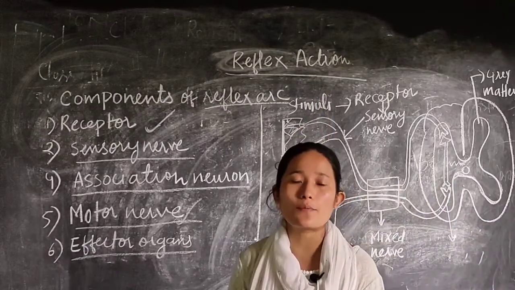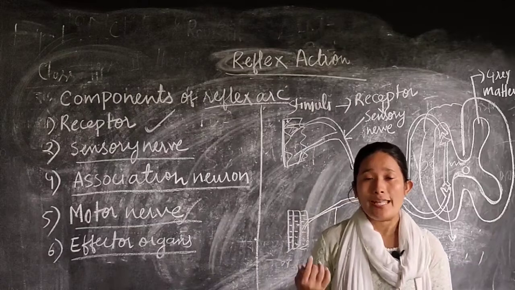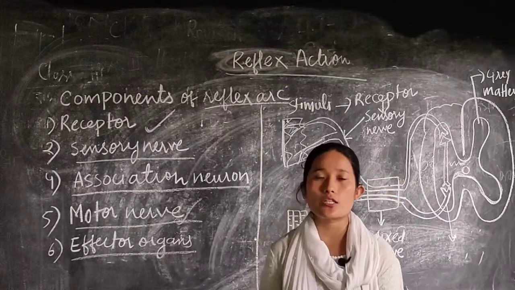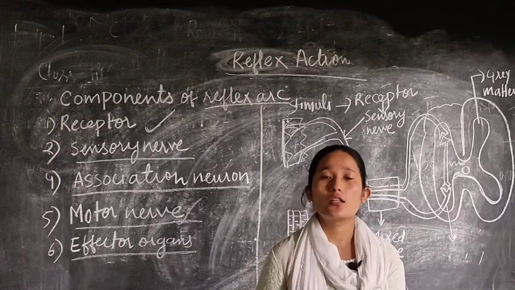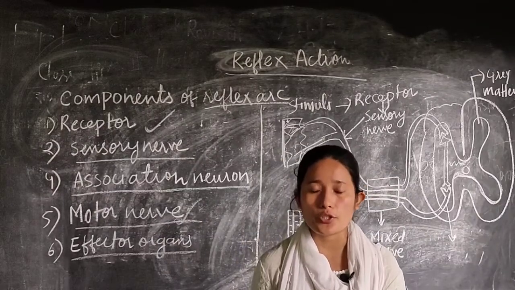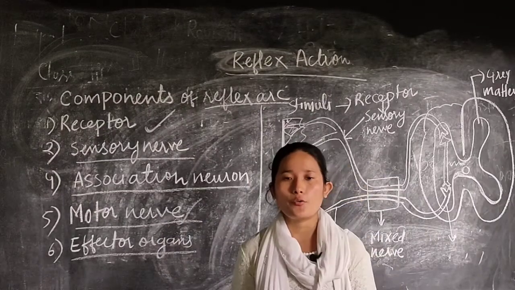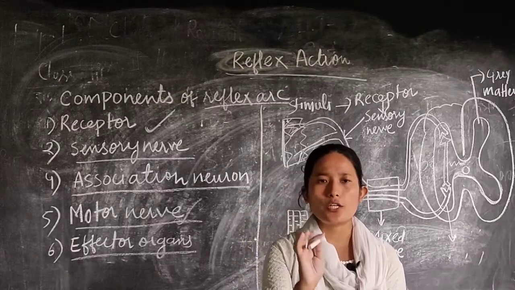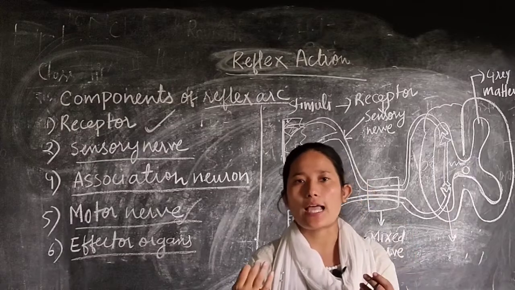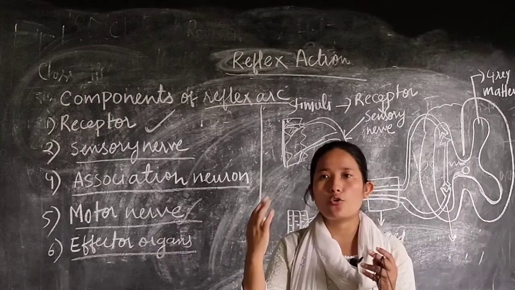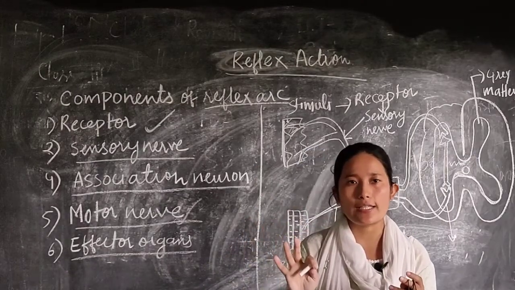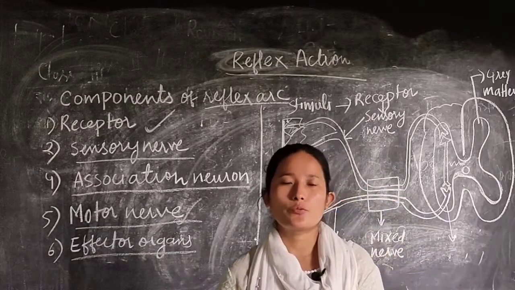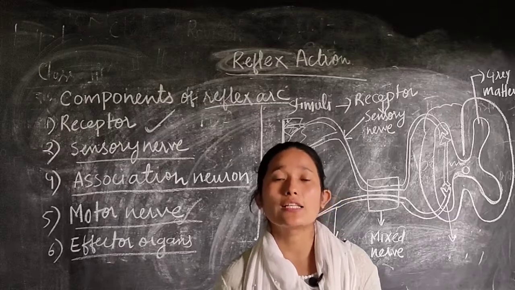Now there are two types of reflexes: natural reflex and conditioned reflex. Let us understand what is natural reflex. Natural reflex means, as the term itself tells you, that you are born with those particular reflexes. For example, even if you throw a paper or any object at an infant, he will simply blink his eye, right? He will not think over it or analyze things. So the reflexes which a person bears naturally are known as natural reflex.